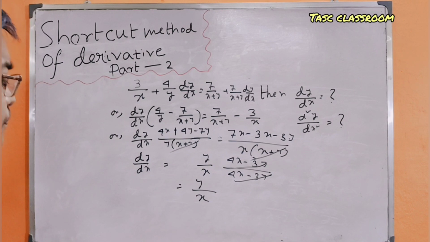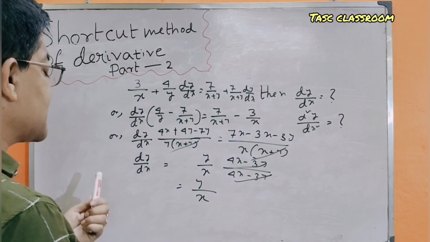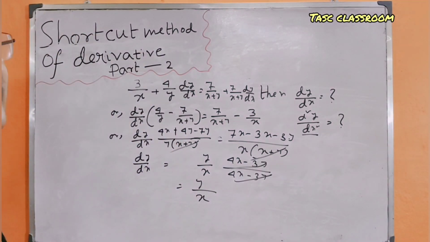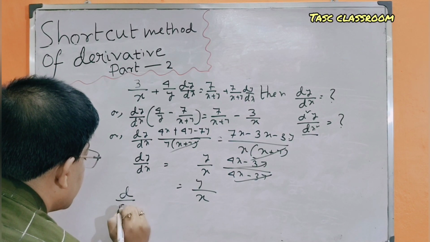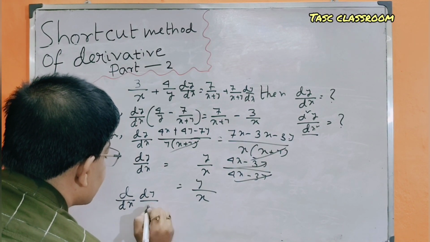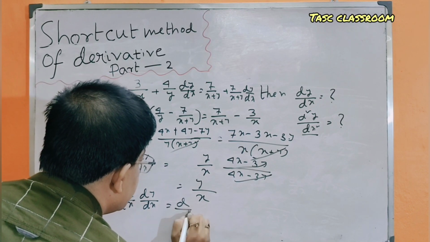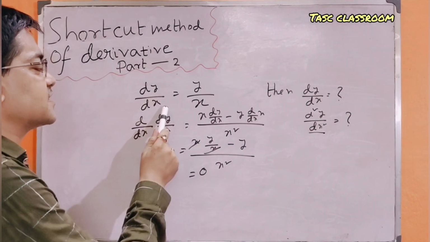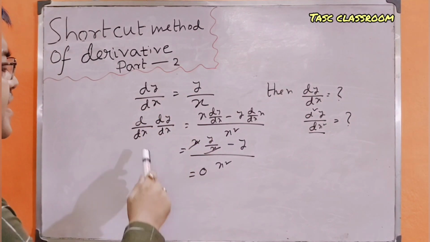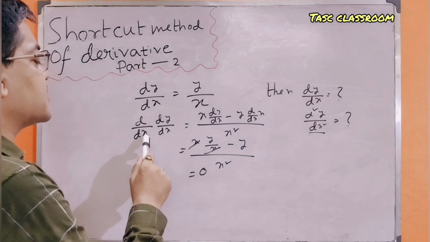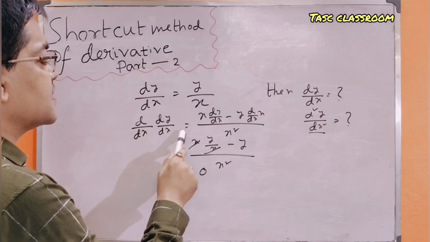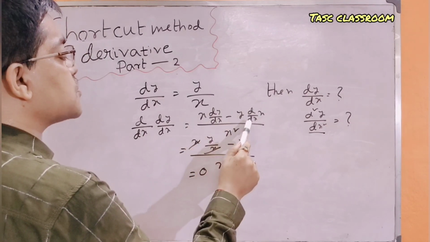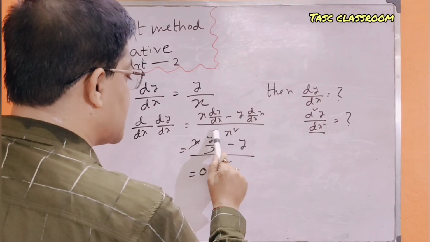Now, we are going to differentiate again on both sides to find the value of d2y/dx square. Now, d/dx of dy/dx is equal to d/dx of y by x. dy/dx is y by x. Taking the derivative on both sides, we have d/dx of dy/dx is equal to x into dy/dx minus y into d/dx of x, whole